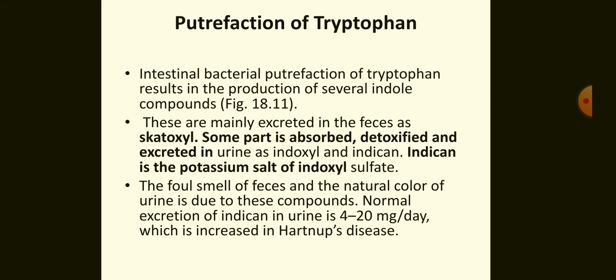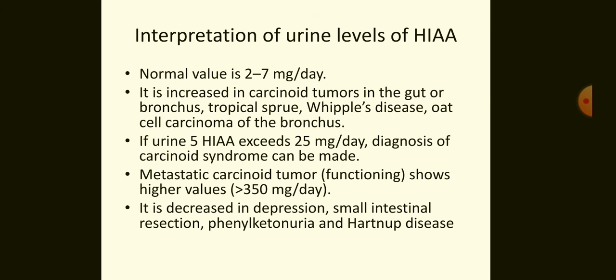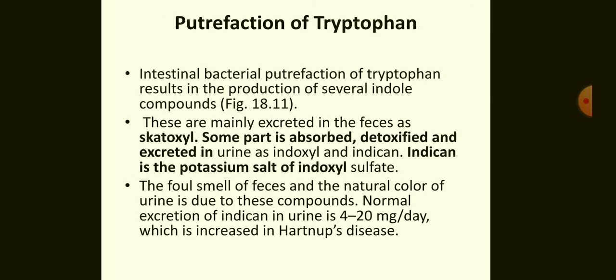Then we have putrefaction of tryptophan. Intestinal bacteria's putrefaction of the tryptophan results in production of several indole compounds. These are mainly excreted in the feces as scatoxyl. Some part is absorbed, detoxified, and excreted in urine as indoxyl and indican.